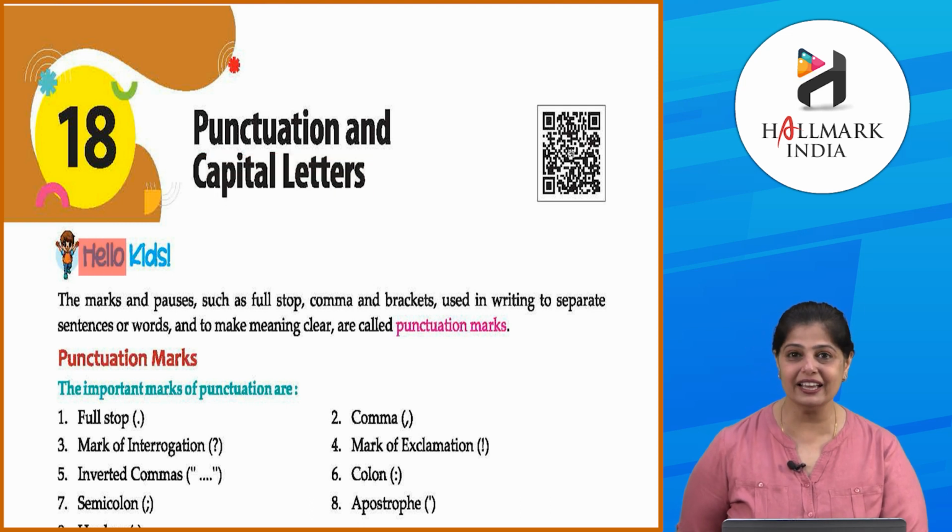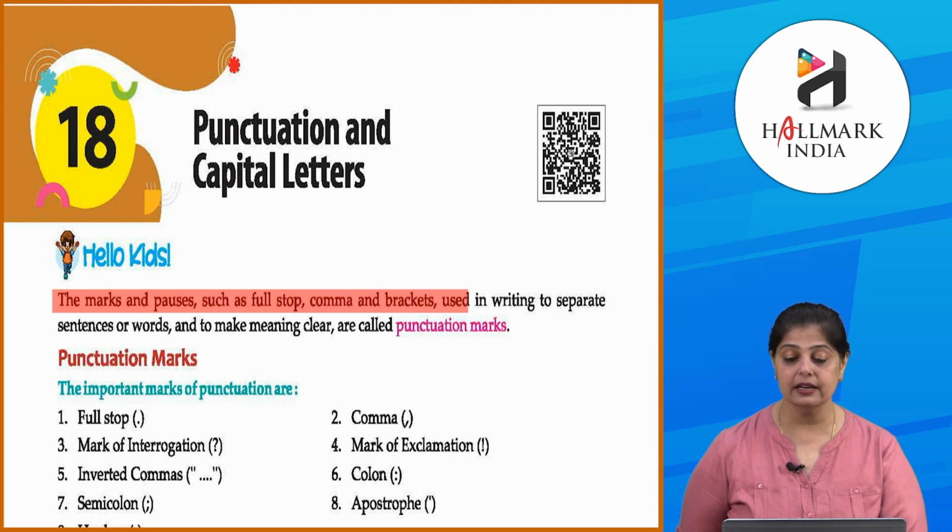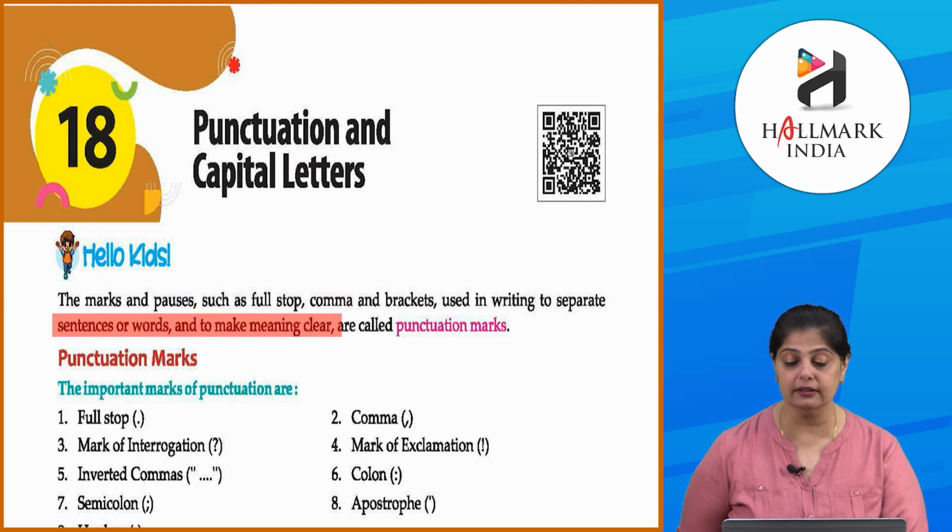The marks and pauses such as full stop, comma, brackets used in writing to separate sentences or words and to make meaning clear are called punctuation marks.